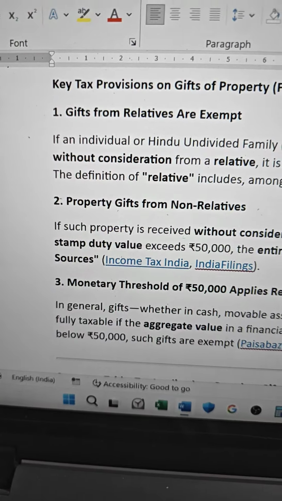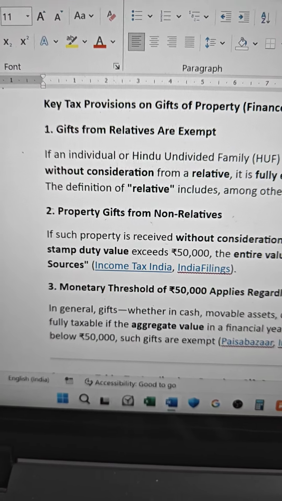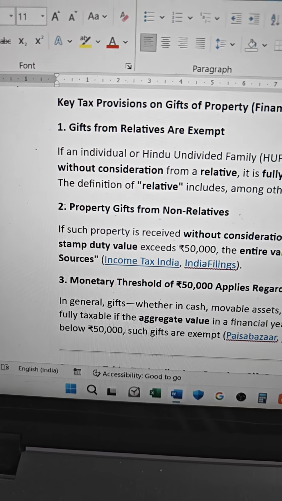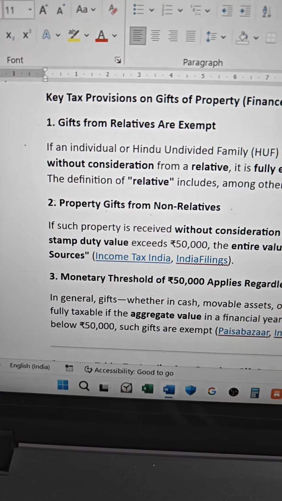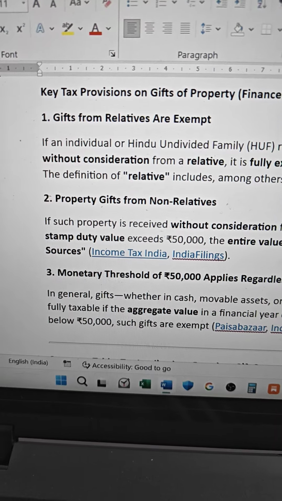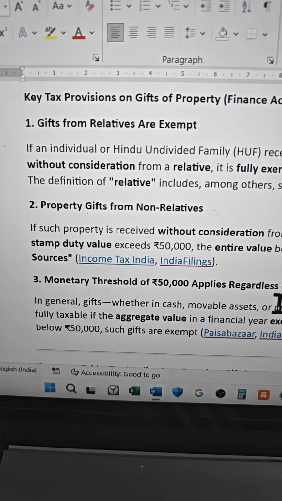Actually, today we are discussing gift taxation. Gift taxation deals with gifts of movable property and money. The general provision says that any money or movable property received up to 50,000 is exempt. If the amount exceeds 50,000, the entire amount is taxable.